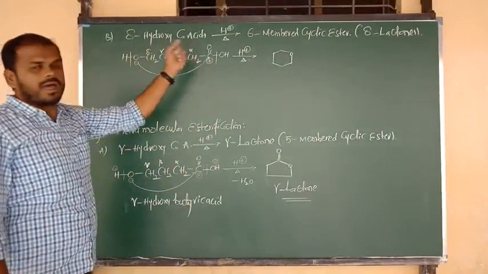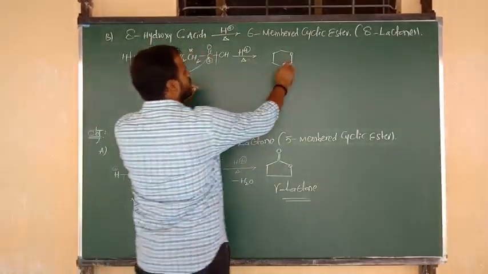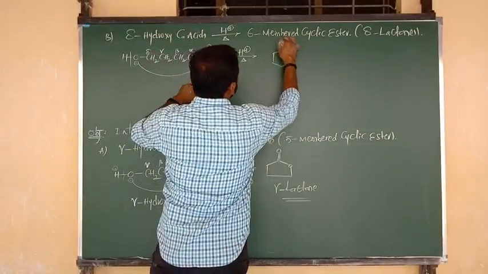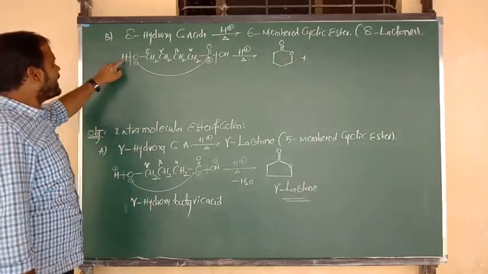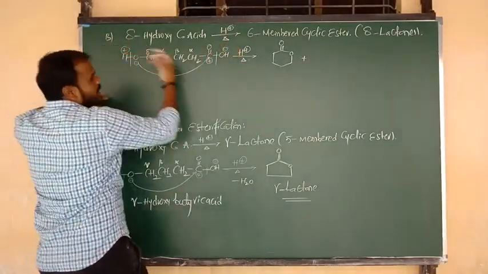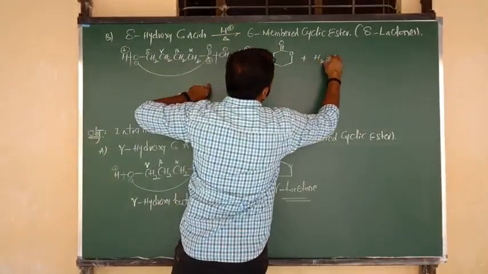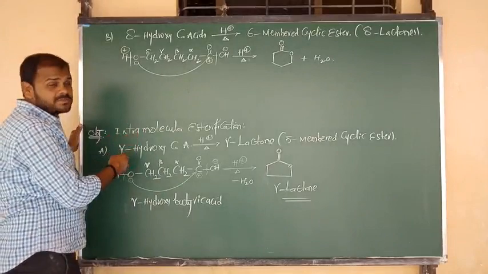In that 6-membered ring, one atom is oxygen, and the oxygen is connected to a C double bond O group. Here H plus is there. H plus combines with OH minus, and they are eliminated in the form of a water molecule. What is the name of this substance?